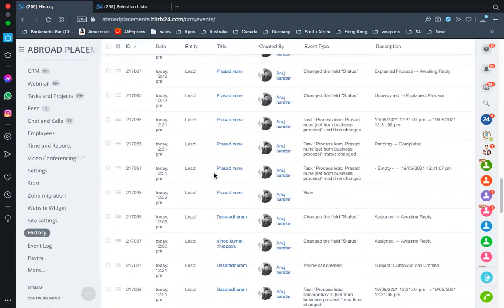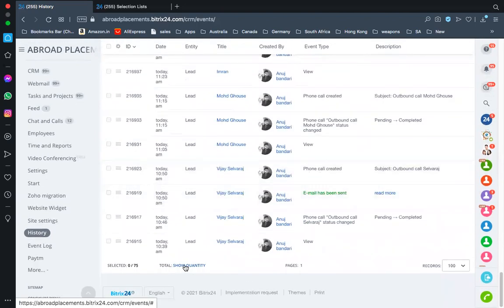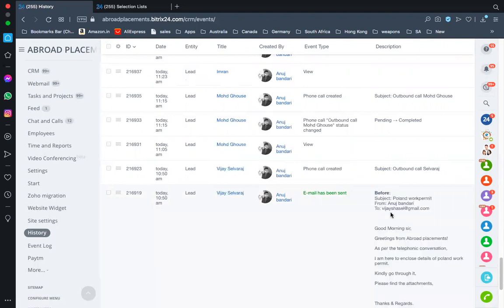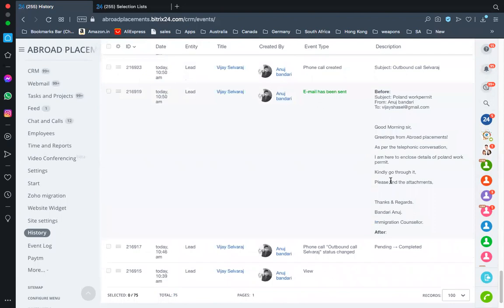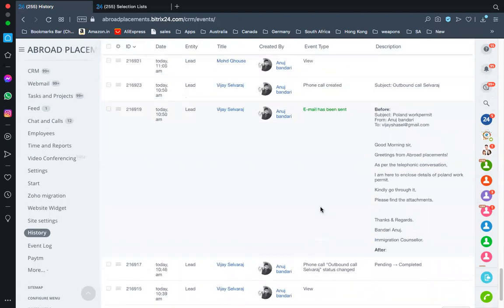So even though you put login in the morning, I know exactly when you have logged in. Anuj has done 75 activities in the CRM. And you can see here, he has sent an email, and this is the email and it says read more. Now I can exactly read what he has sent to a person. All right, so this is the email that he has sent.